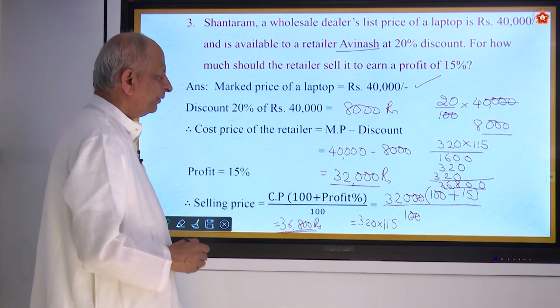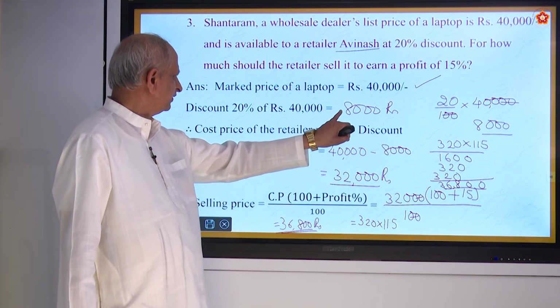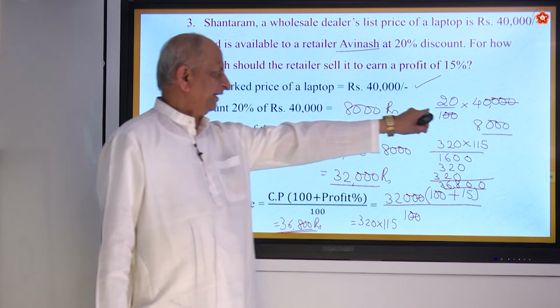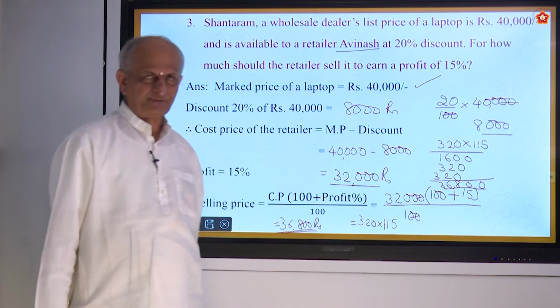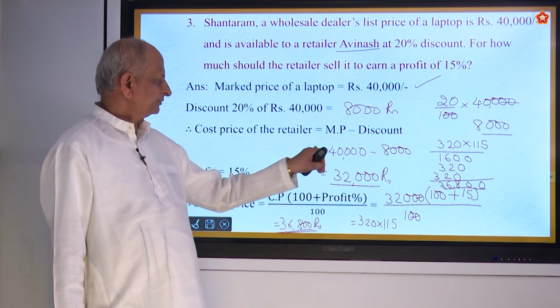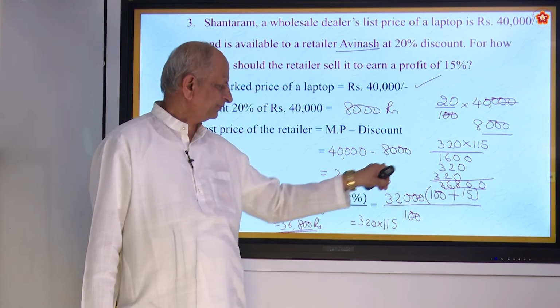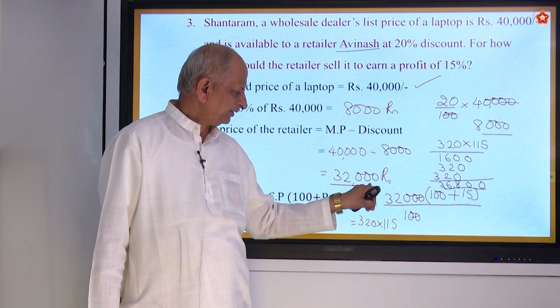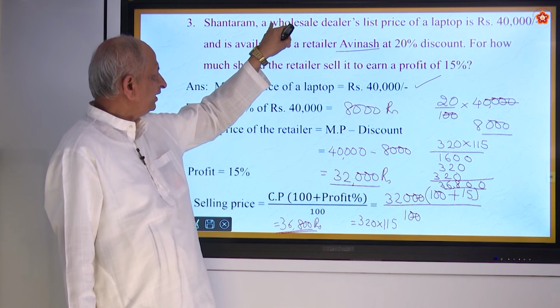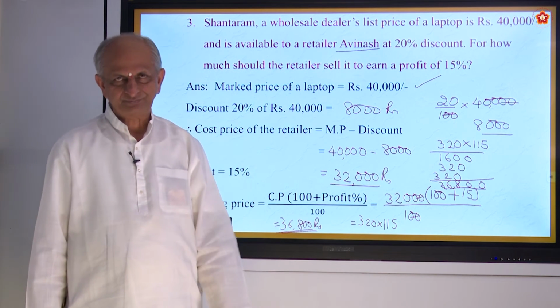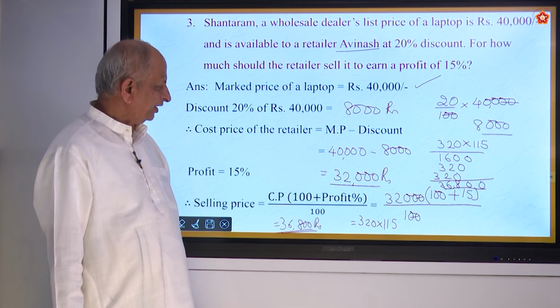Is it alright? So, what you have done it? First is 20% discount that you calculated, it came to 8,000 rupees. Then 40,000 is the market price minus 8,000. So, 32,000 the wholesale dealer Shantaram sells it for Avinash. And what does Avinash do?